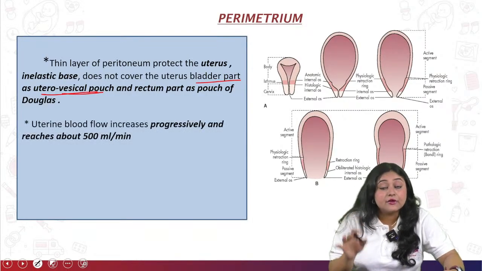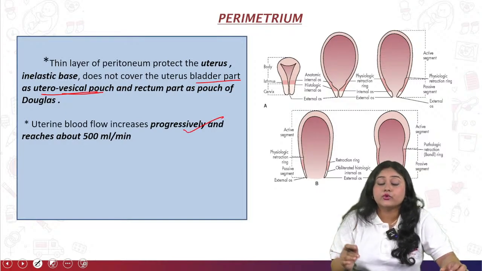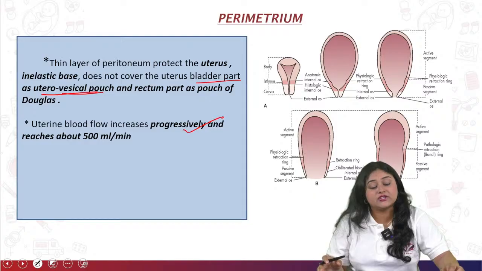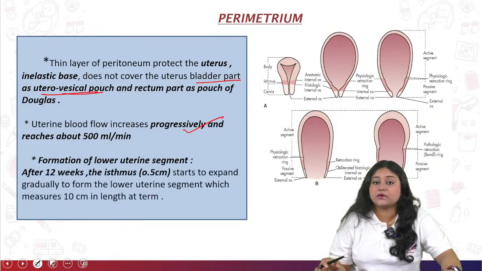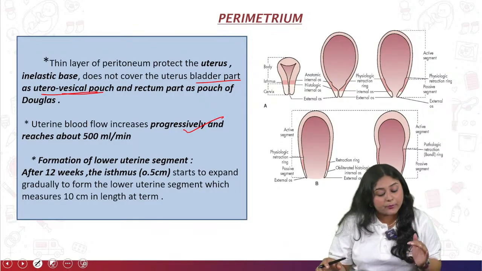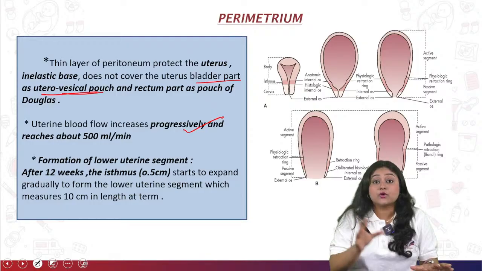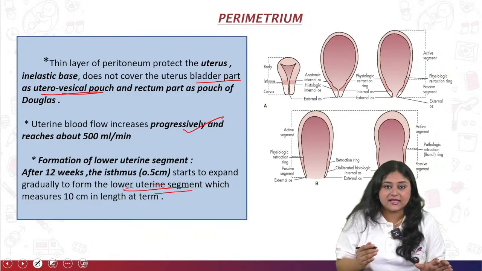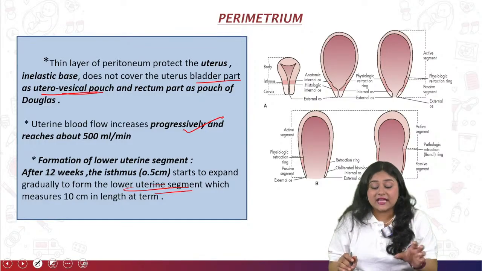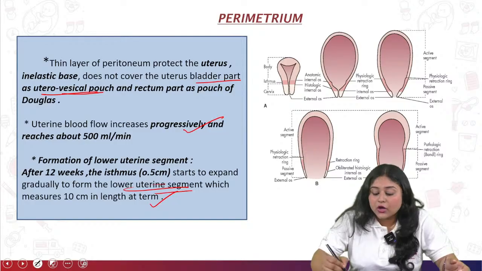Okay, so the uterine blood flow is going to increase progressively and reach about 500 milliliters per minute. The formation of the lower uterine segment you can see after 12 weeks of pregnancy. So the isthmus, which is 0.5 centimeter, is going to start expanding gradually to form the lower uterine segment, which measures 10 centimeters in length at term. So see the image.